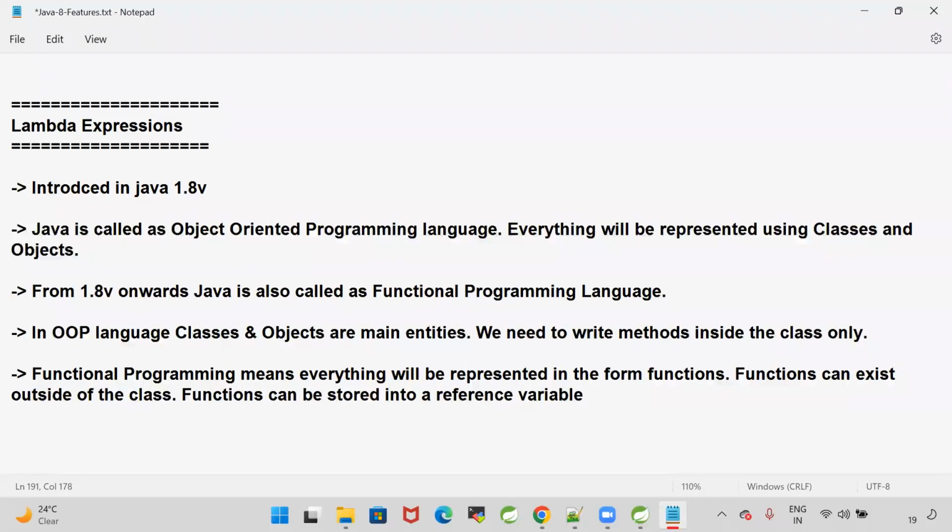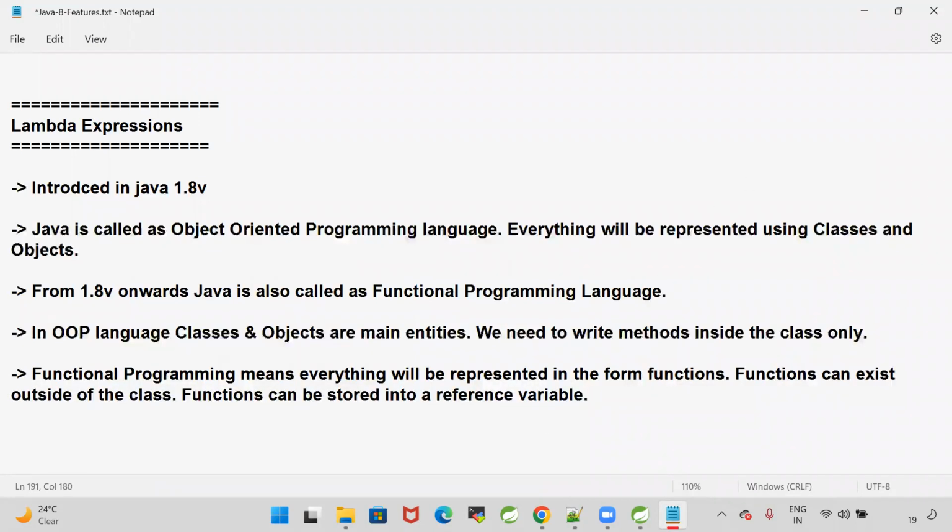Earlier we used to store the objects in variables, but now in the functional programming language, we can store a function also into a variable.